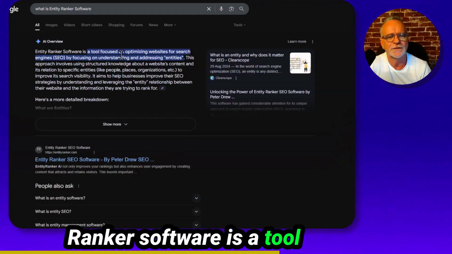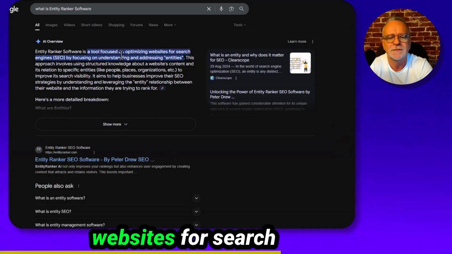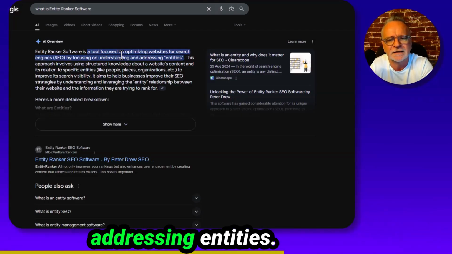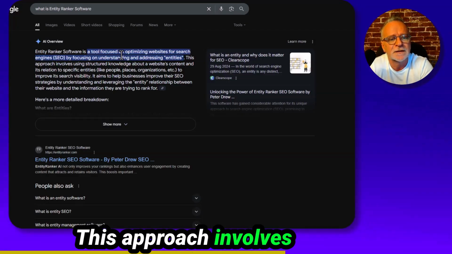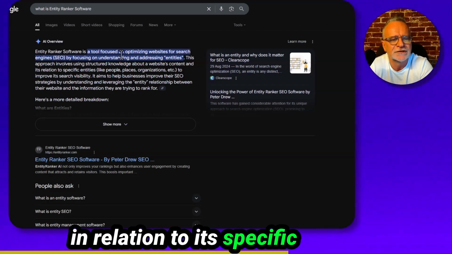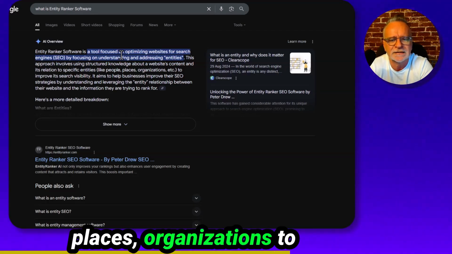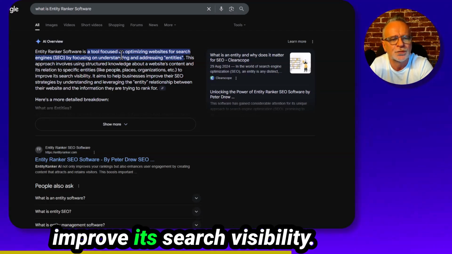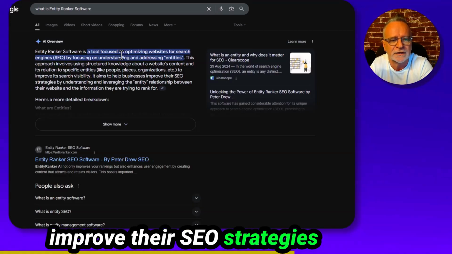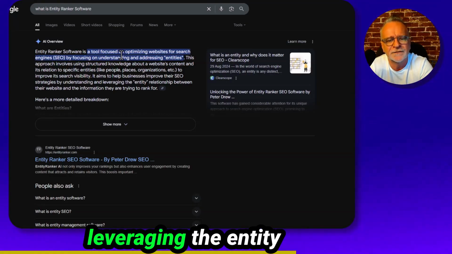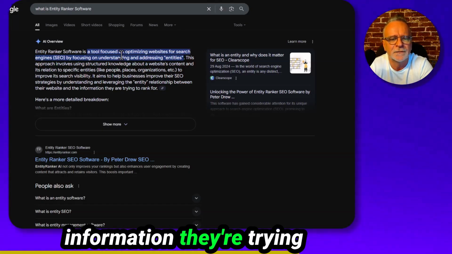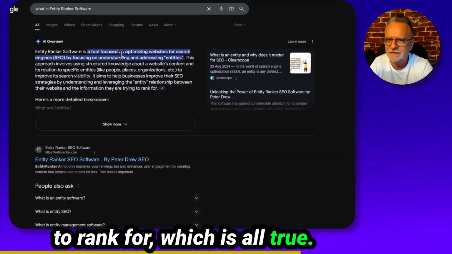Entity Ranker software is a tool focused on optimizing websites for search engines, SEO, by focusing on understanding and addressing entities. This approach involves structural knowledge about a website and content in relation to its specific entities like people, places, organizations, to improve its search visibility. It aims to help businesses improve their SEO strategies by understanding and leveraging the entity relationship between their website and the information they are trying to rank for, which is all true.